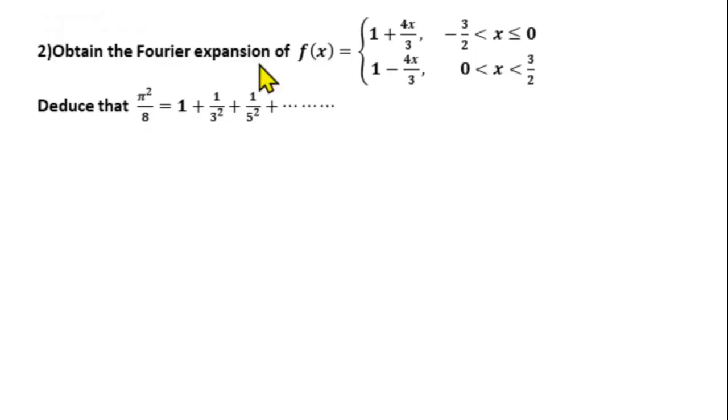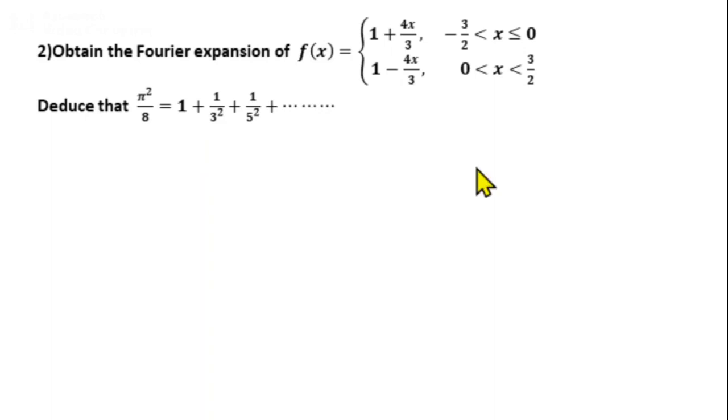We will find the Fourier series expansion and then we get the series given in the second part of the question from the Fourier series expansion. So before finding the Fourier series expansion of the given function f of x, we find whether the function is even or odd.